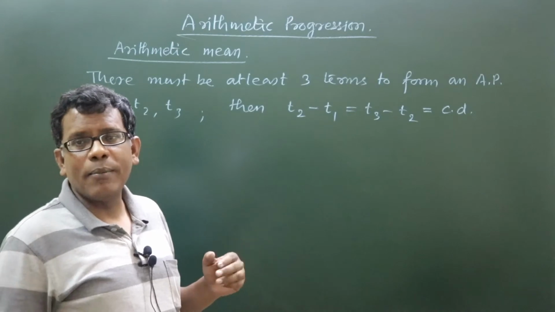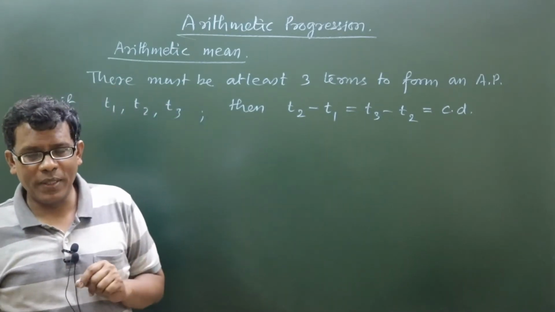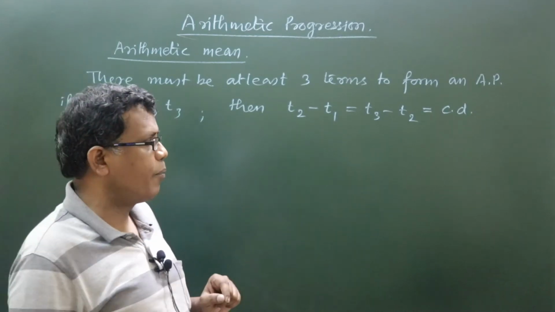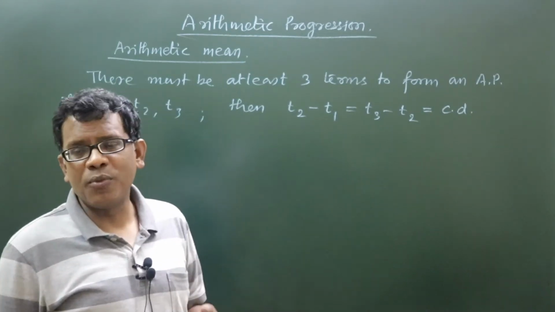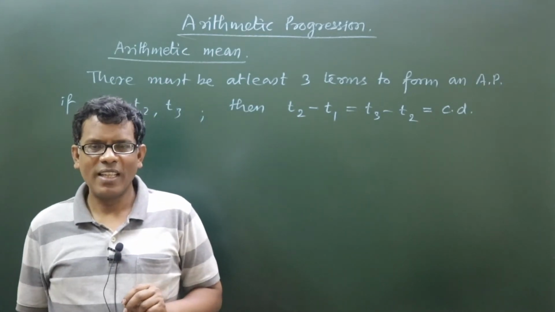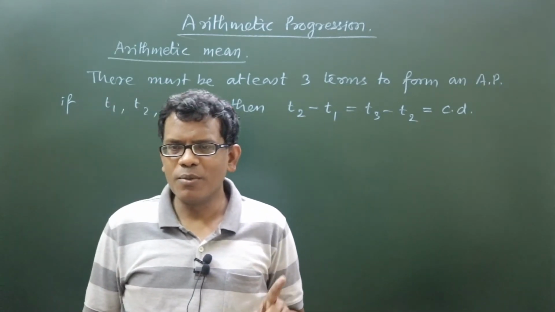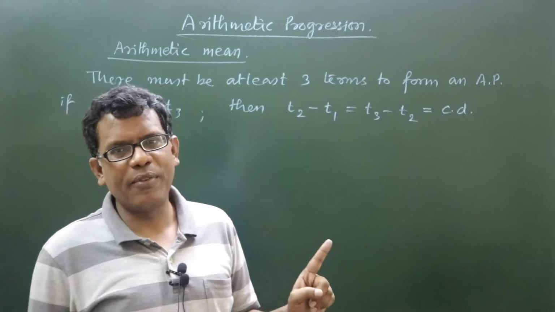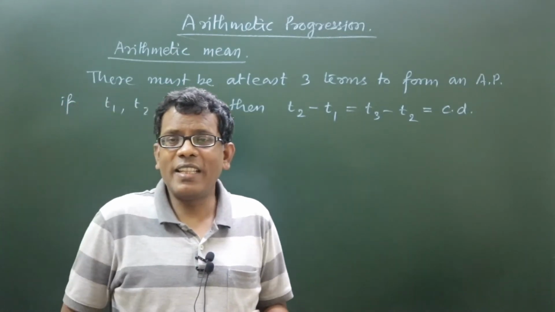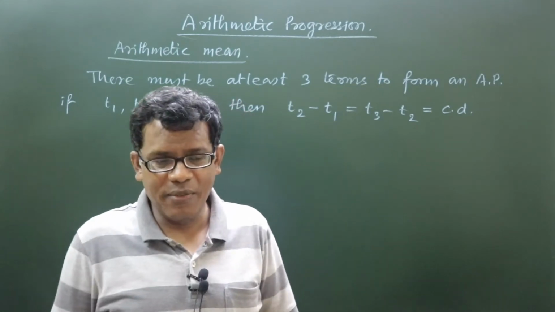If you only think about 2 terms to form an AP, then taking 2 terms to form a sequence in AP, we will get just one single difference, isn't it? One difference cannot say anything more than that. It is just a single difference value.